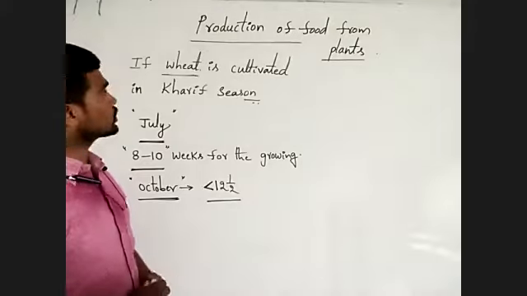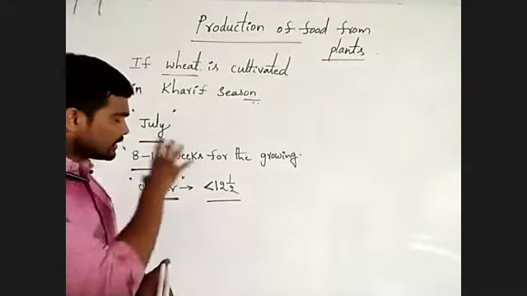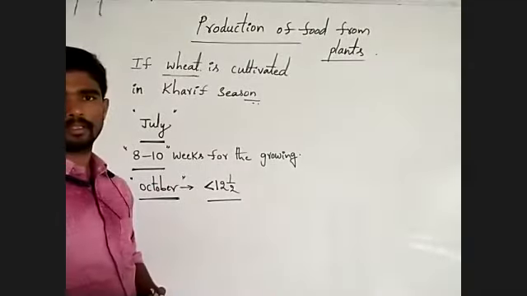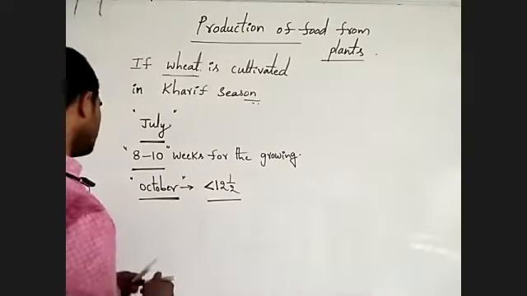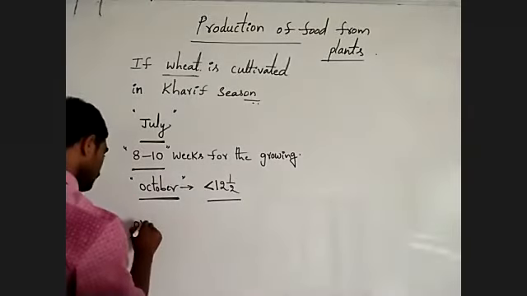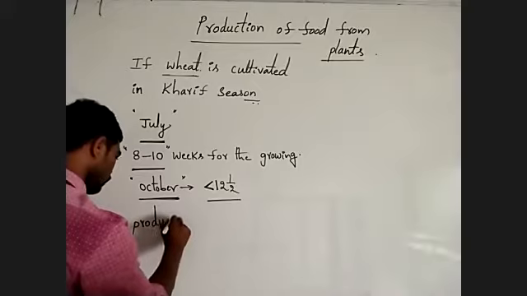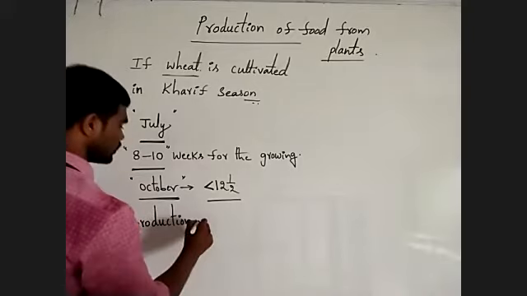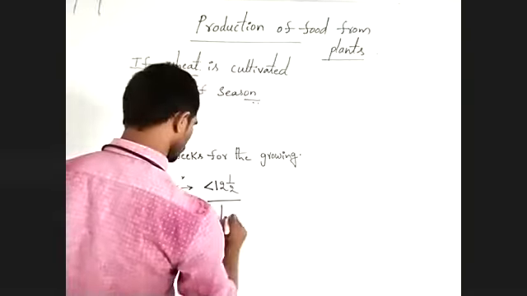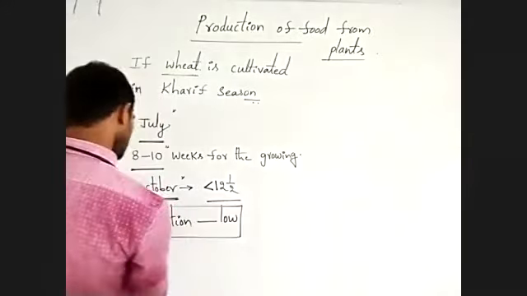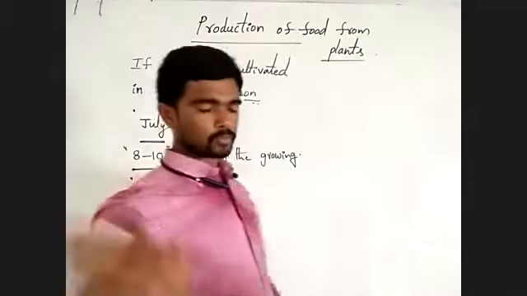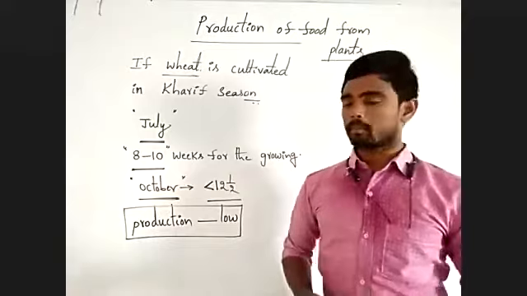Okay, production of wheat in this situation is very low. In this situation, production is very, very low. Production is low. Yielding is low here because there is not much flowering.